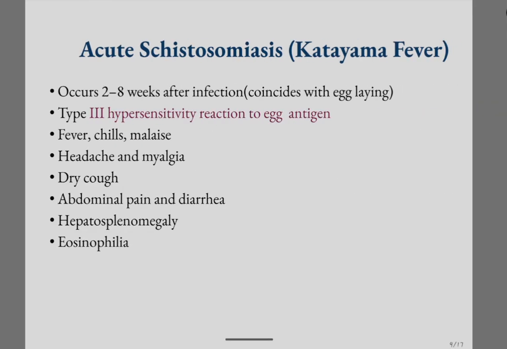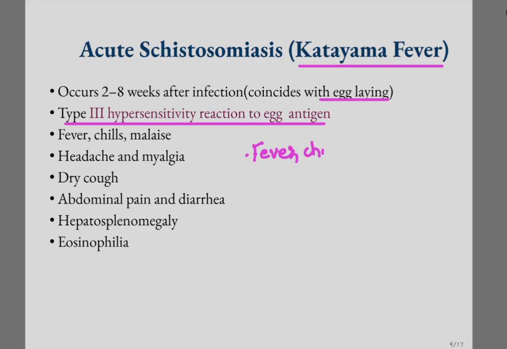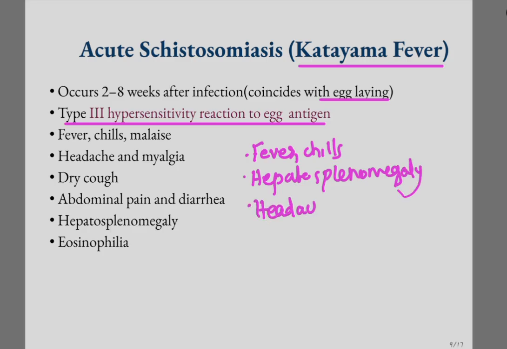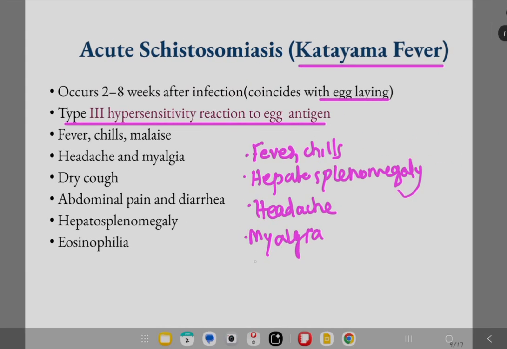Acute schistosomiasis is called Katayama fever, which coincides with the egg laying. It is a type 3 hypersensitivity reaction to the egg antigen, and it presents as fever, chills, hepatosplenomegaly, headache, myalgia, some vague symptoms, and also dry cough.